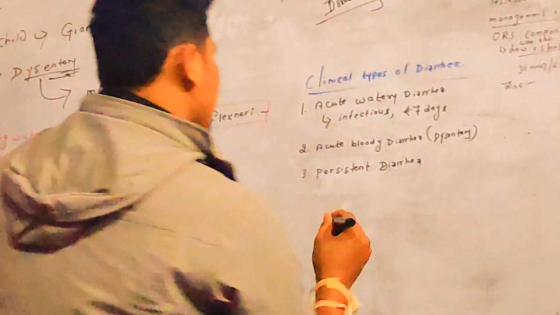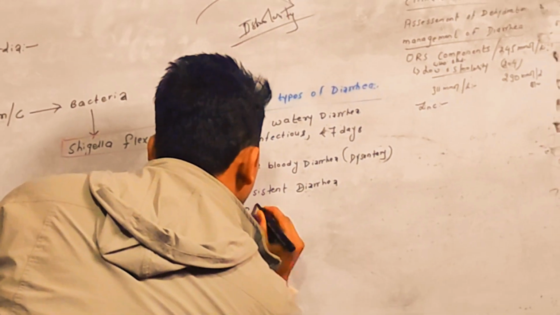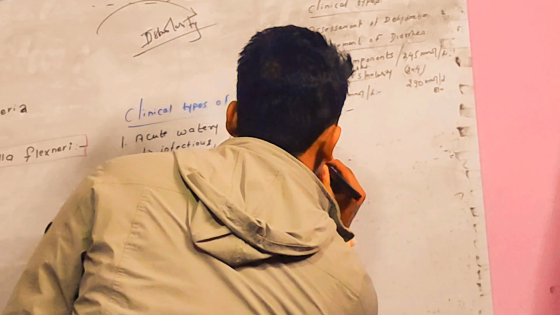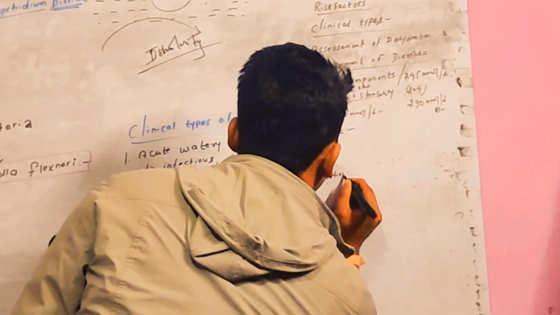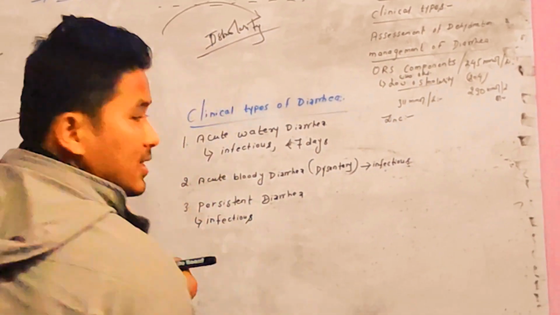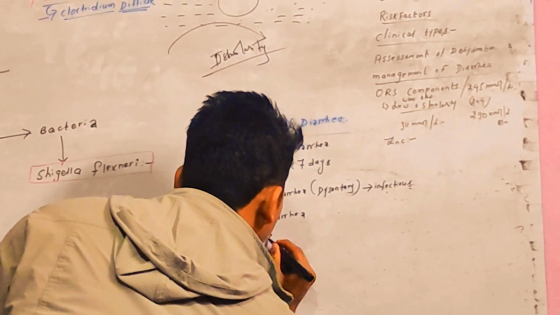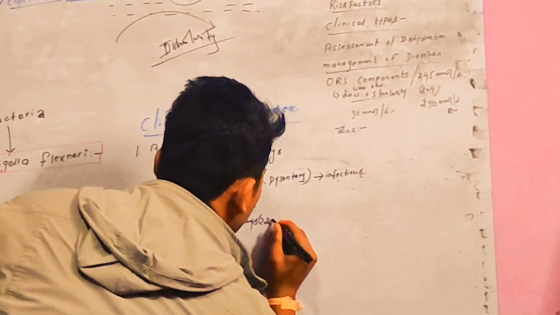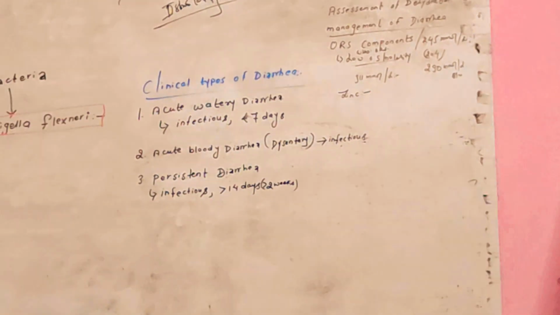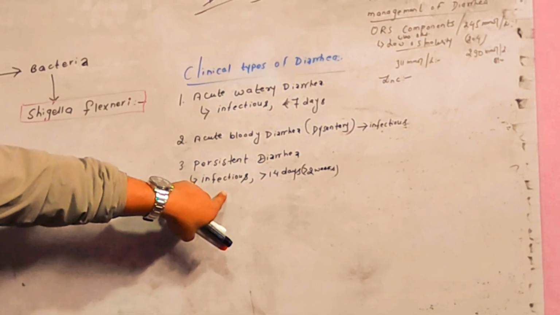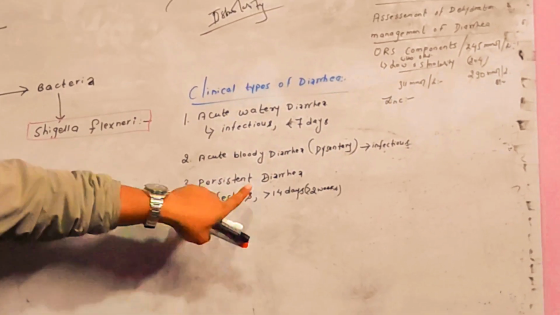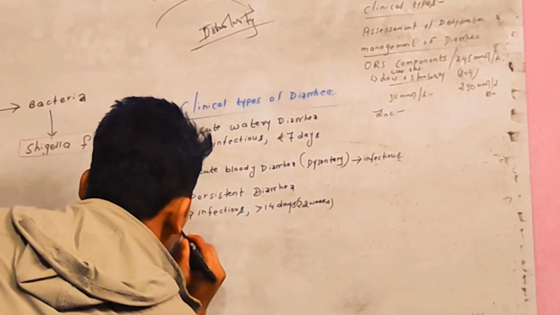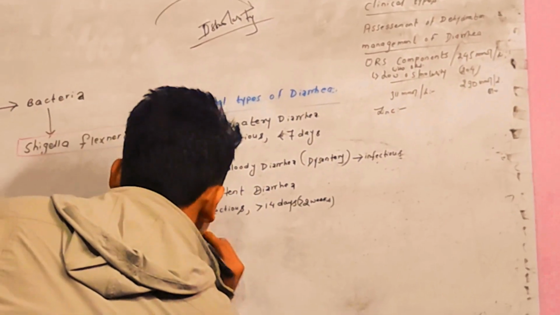Its etiology is also infectious, but it lasts more than 14 days, or 2 weeks. Persistent diarrhea is acute in onset, infectious in origin, and lasts more than 14 days. The fourth one, last but not least, is chronic diarrhea.